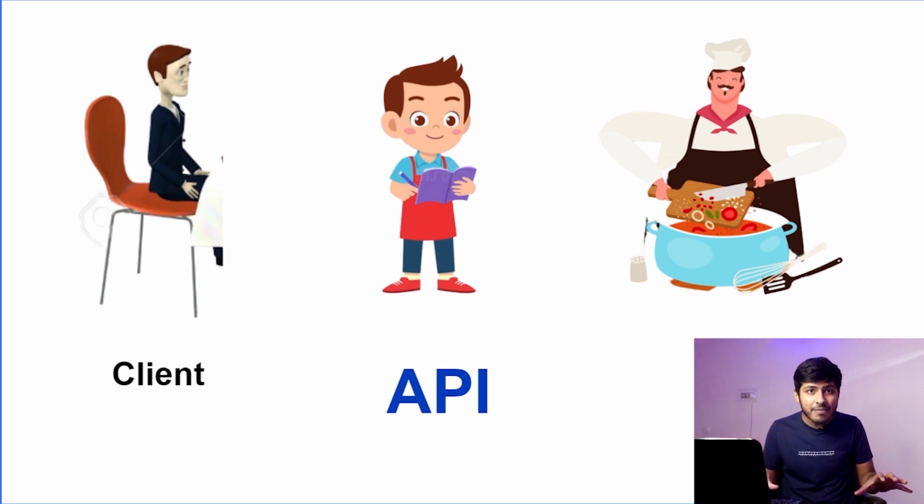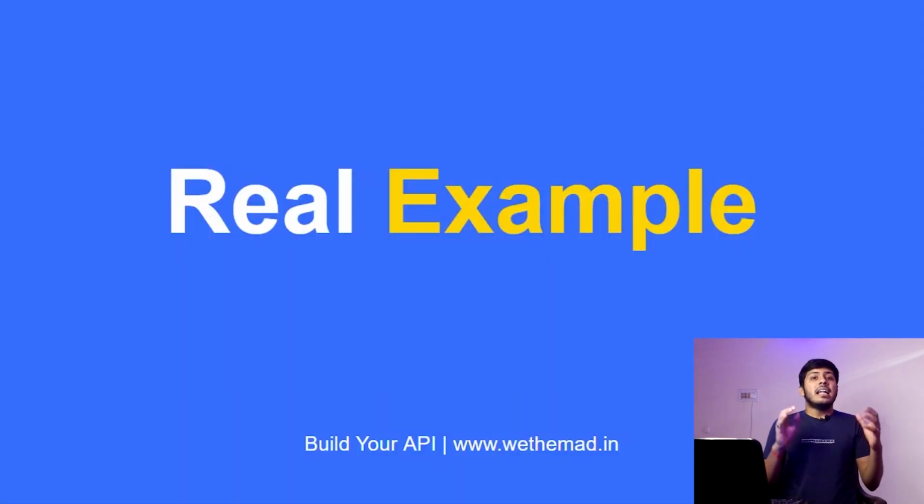And that's how two computers, a client and server, can interact using an API. They can communicate with each other. The client can send the request and get the response from the server with an intermediate known as API, which transfers the request and gets back the response. So this is the simple meaning of what is API and how it functions, right? Now, let's just move to some real examples.